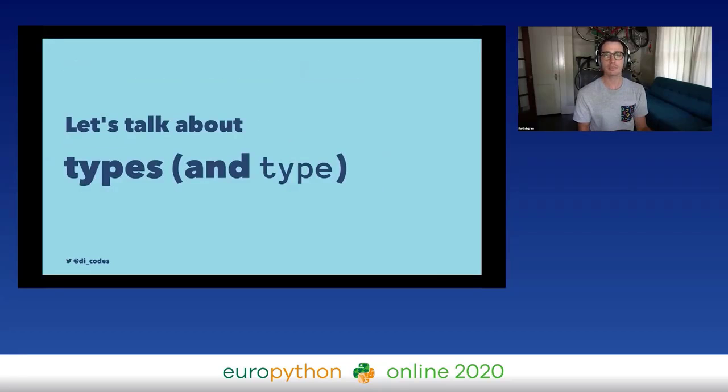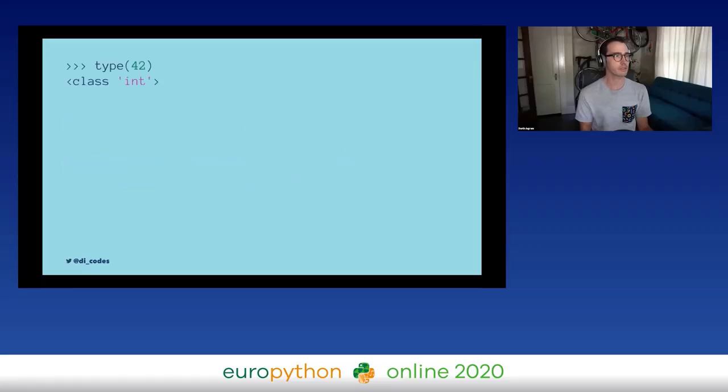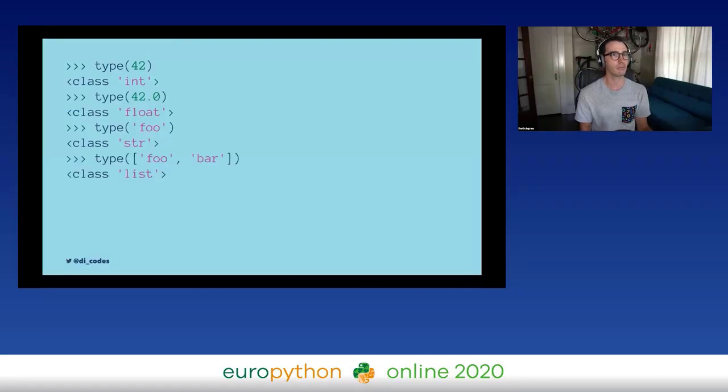So let's talk about types, and specifically let's talk about type, the built-in keyword in Python. You might be familiar with this. Type tells you what something is, what an object is, or what a variable is. So if I call type on 42, Python will tell me that it is class int. So I know that that's an integer. I can do the same thing with floats and strings and lists. You might say, okay, I recognize these as built-ins. They tell me what types things are, but I can also use them to change types, or do what we sometimes call type casting. And you'd be right.